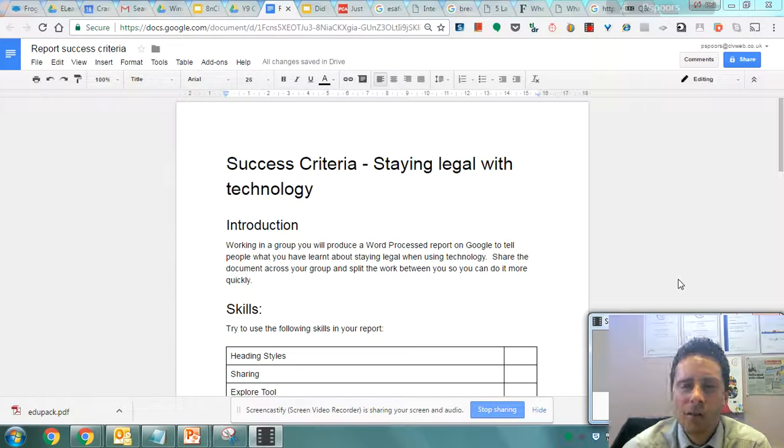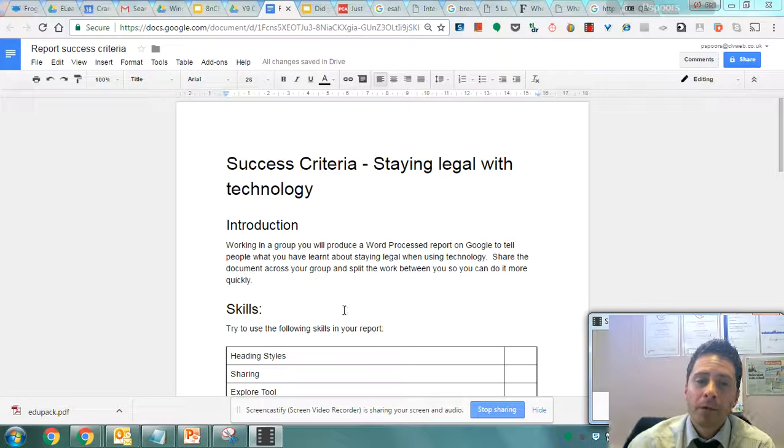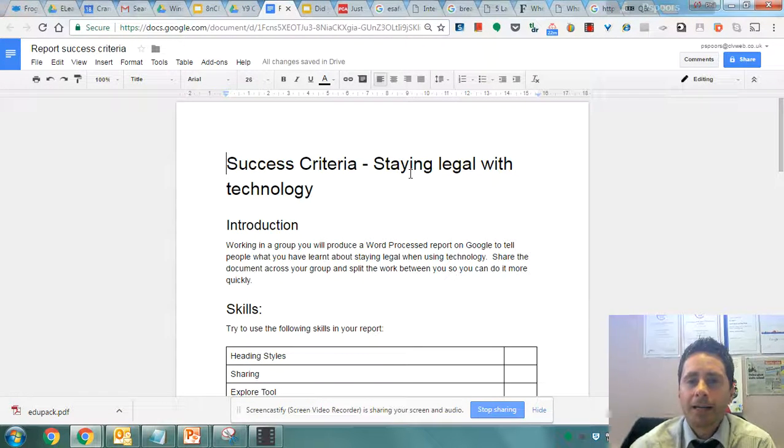Right, just to talk you through your task and teach you a few of the skills that you're going to be using. Part of this task is about learning how to stay legal online and understanding what is breaking the law and what isn't. But another part of it is just further developing some of our skills in using Google. Now, we've only got a short session, so we're only going to focus on one type of skill, which is using documents.